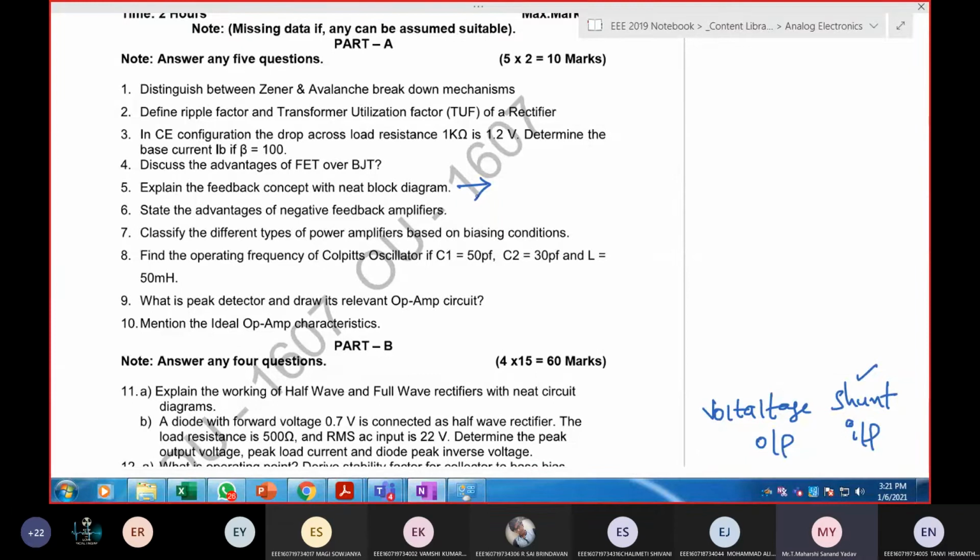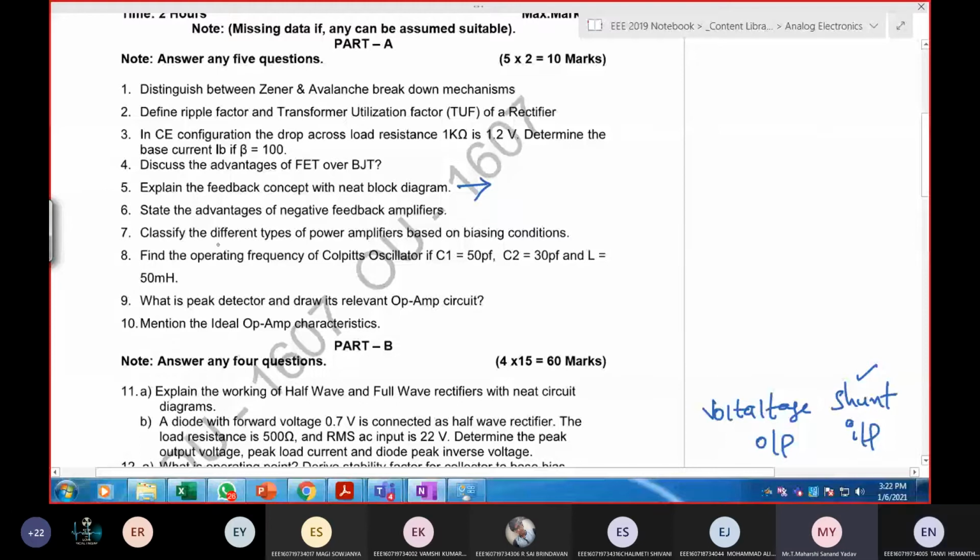Explain the feedback concept with a neat block diagram. That means all the block diagrams which you have seen: source, network, mixer, basic amplifier. So everything you can write by drawing the block diagram of mixer and sampling.